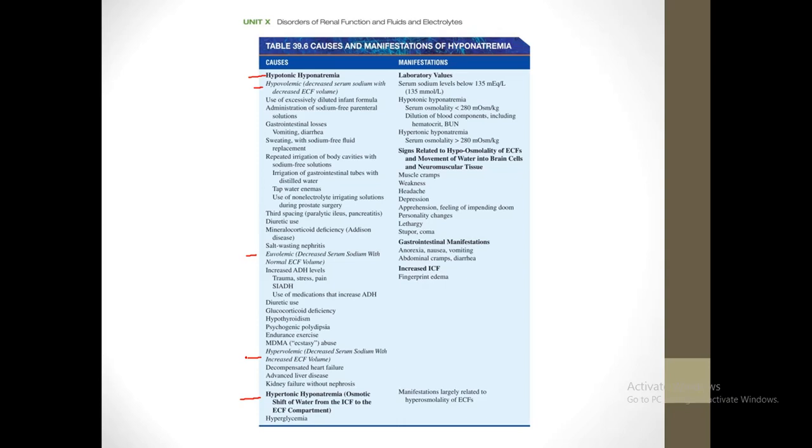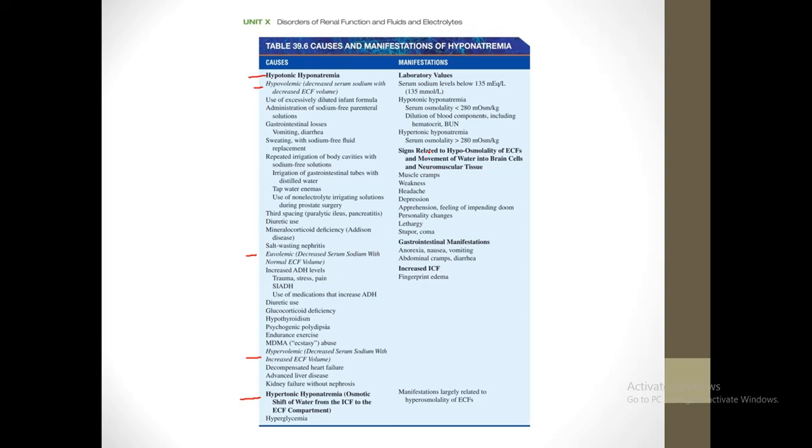Then the third one is hypervolemic. These occur in the condition, as I told you before, of fluid overload. As seen in the examples, decompensated heart failure, advanced liver disease, or kidney failure. These are all three conditions in which there is fluid overload in the body. So what is happening? There is decreased serum sodium, but there is increased extracellular fluid in the body.